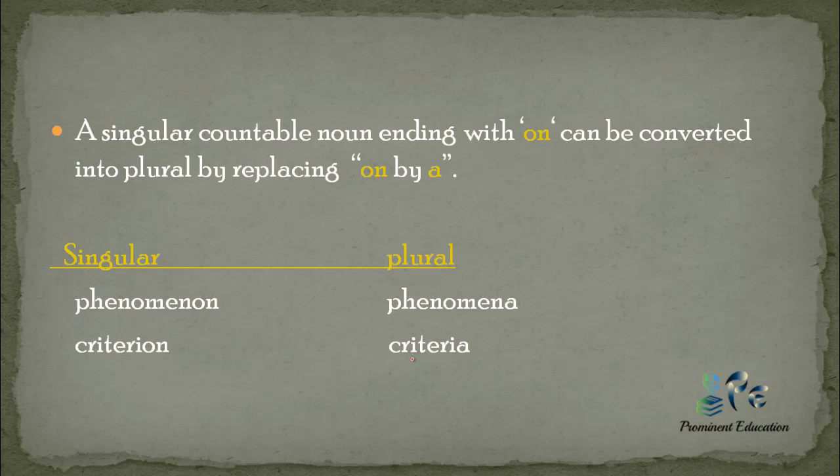Now the next rule is a singular countable noun ending with on can be converted into plural by replacing on with a. Like you can see in the example, these words are most important. They are generally asked in the examination. Phenomenon changes into phenomena. Very important word, most frequent in your examination. Criterion is singular and criteria is plural. We have changed on into a. Here also we have changed on into a.